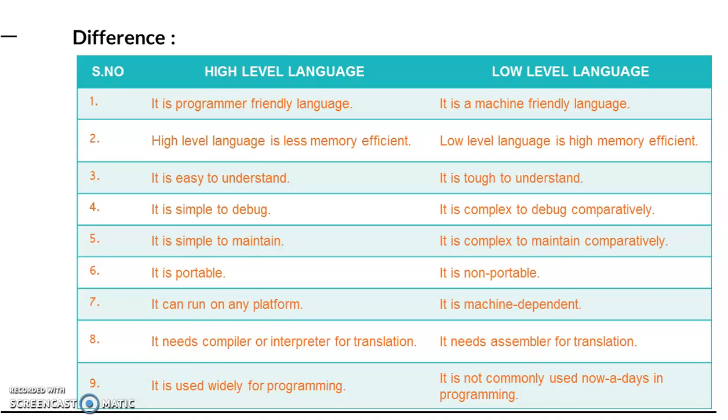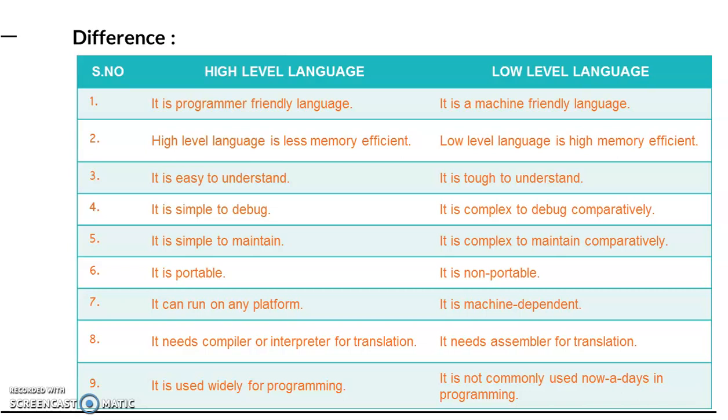High level language is easy to understand. Even by reading an instruction you can understand what it means, whereas low level language is tough to understand. High level language is simple to debug, whereas low level language is complex to debug. Comparatively, it is simple to maintain, whereas low level is complex to maintain.